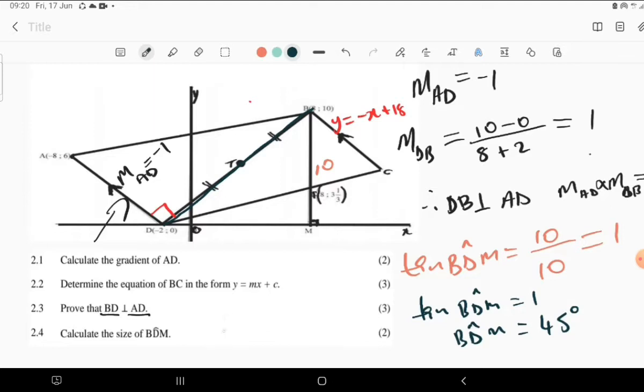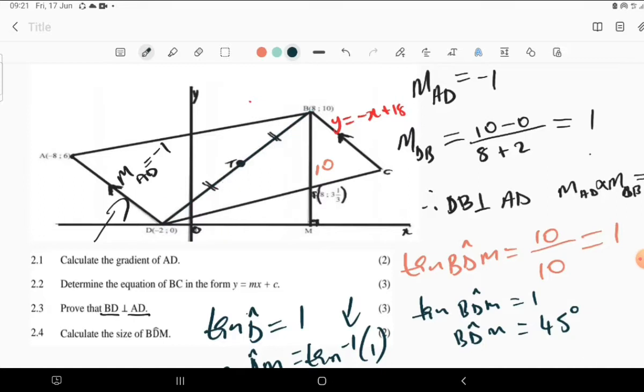So now angle of inclination formula is tan, this angle that we spoke about, which is equal to 1. So the angle BDM is equal to 45 degrees, because remember we have tan inverse of 1. So we press this in our calculator, then you get your angle, which is this angle. So this is what we have.